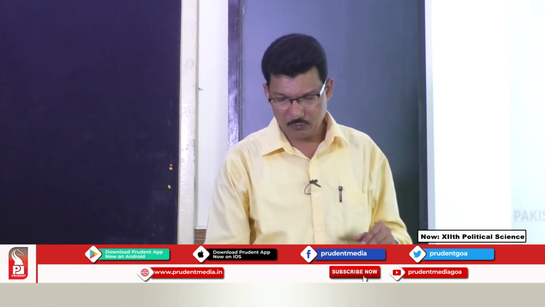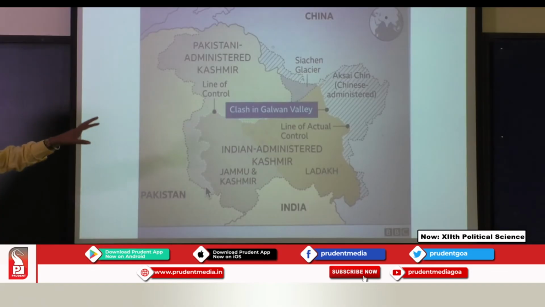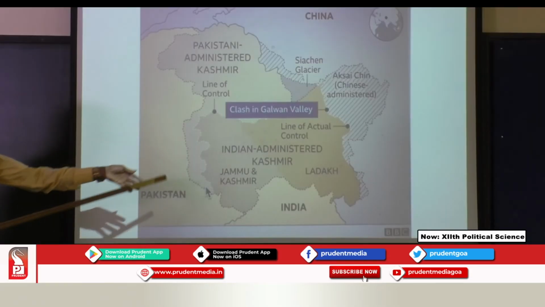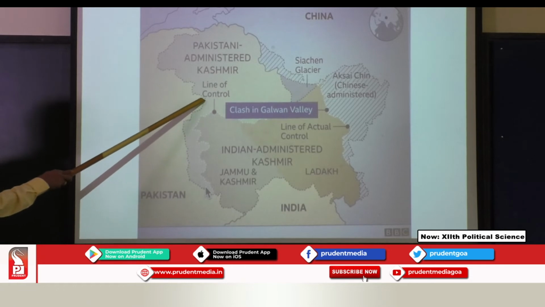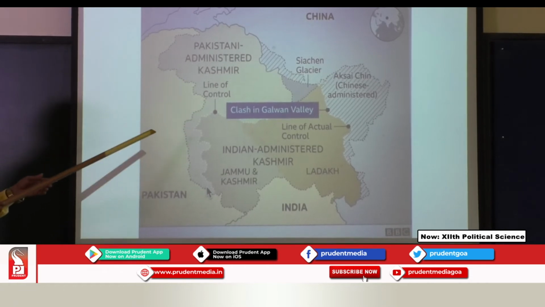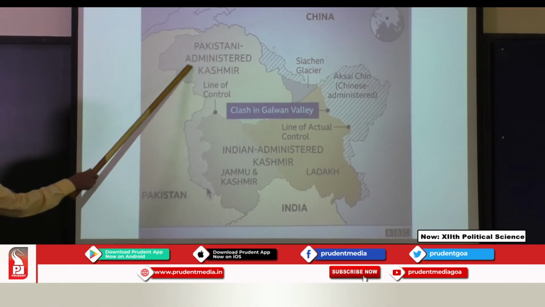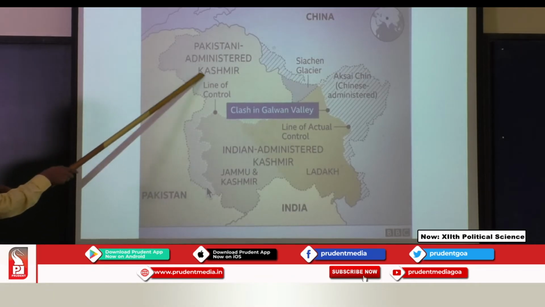Now all this is explained clearly in this area. This is the dotted line, the actual boundary of India. But Pakistan has occupied this area. This is what we call POK, Pak Occupied Kashmir, or Pak Administered Kashmir.